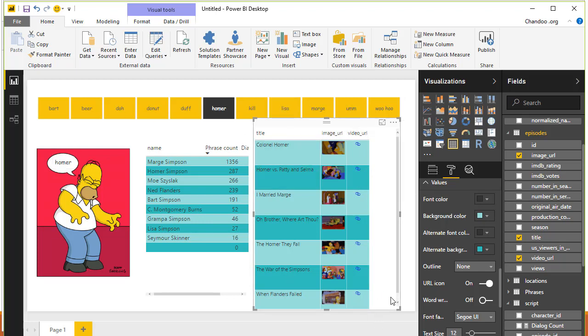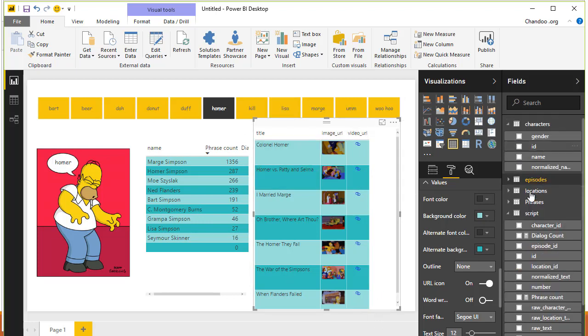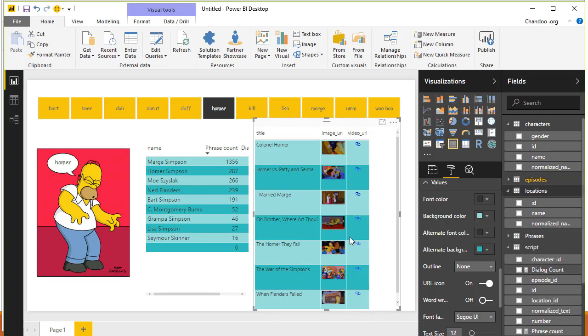So that's that. What I have also done in the other report is add a location heat map to see where that particular dialogue is spoken, and I have added some formatting by adding titles and annotating everything, so you know what the dialogue is and how many times it is spoken. I have also created another measure that tells me how many times in all it has been spoken in all the episodes, and how many times it was said by Homer himself, and that shows up as text.